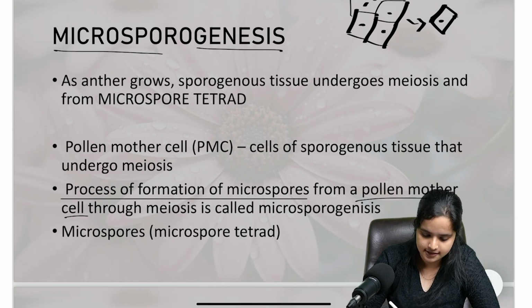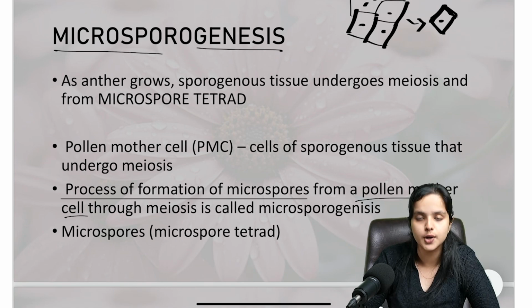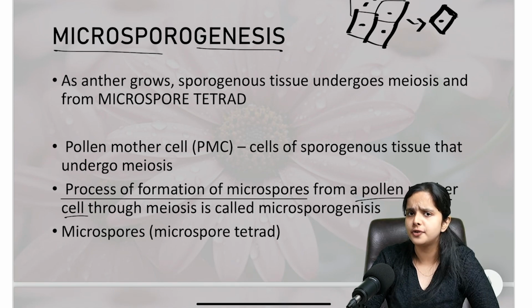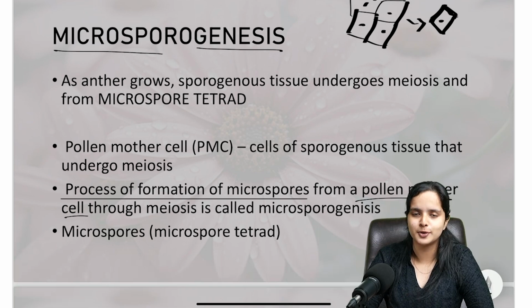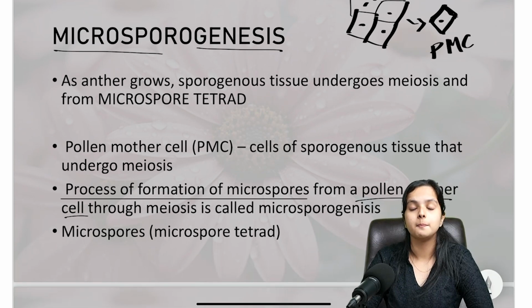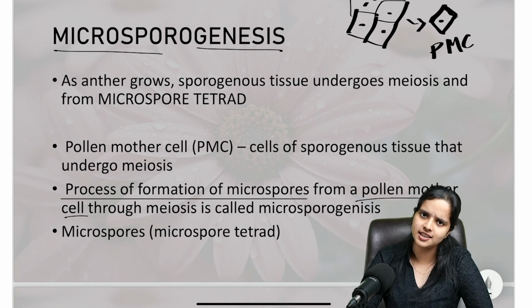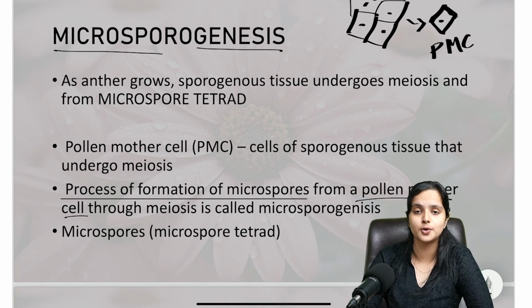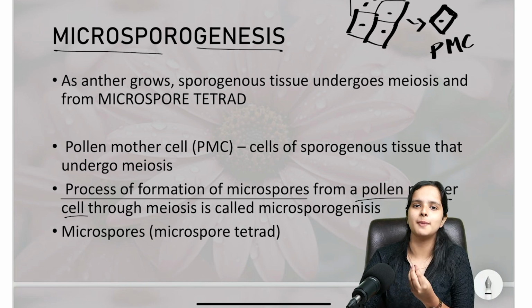So one cell is now ready for undergoing microsporogenesis. What is the first step of microsporogenesis? It is meiosis. This cell, which is ready to undergo microsporogenesis, is called the pollen mother cell, or the PMC. So what is a pollen mother cell? It is nothing but a cell of the sporogenous tissue which is ready to undergo meiosis, or ready to participate in microsporogenesis to form a microspore.